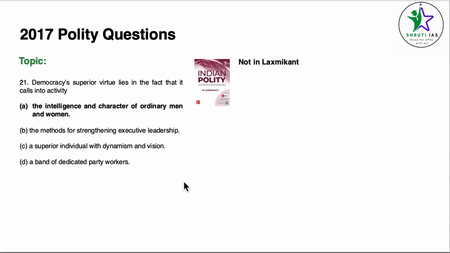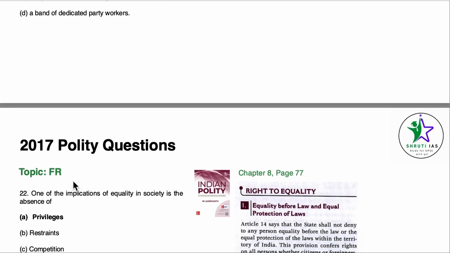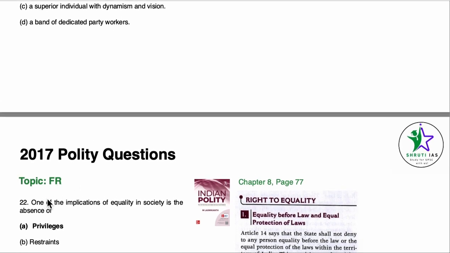B, C, and D do not really fit well with this particular statement, because it's not a method to strengthen executive leadership. It's not about superior individuals with dynamism and vision, and it is not for a band of dedicated party workers. Coming to the last question, the topic is fundamental rights. One of the implications of equality in the society is the absence of privileges.